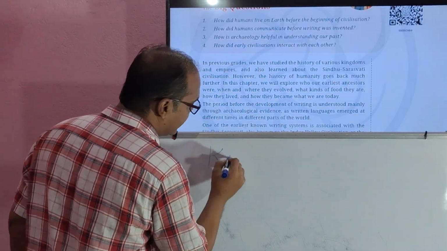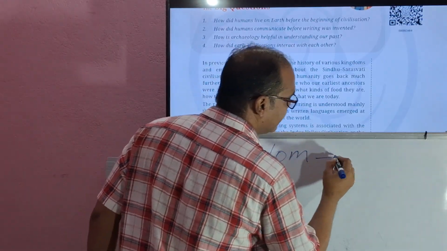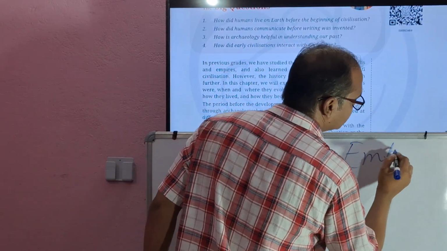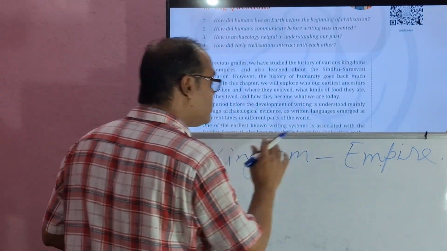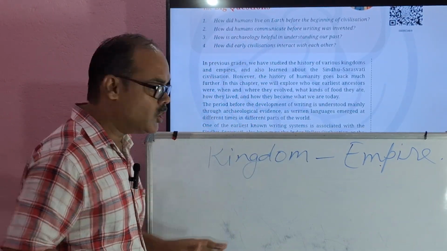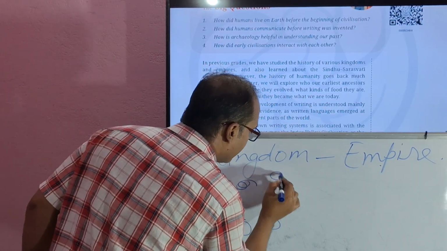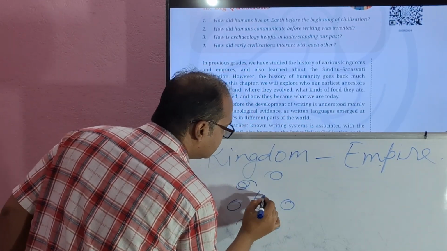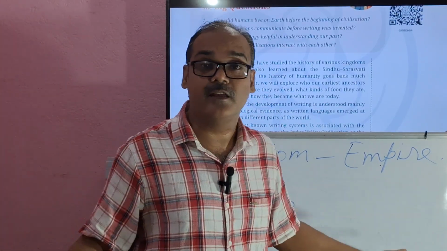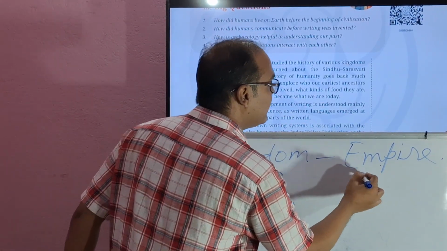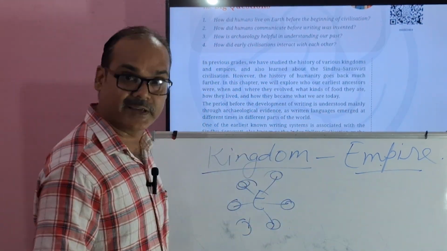An empire is much larger than a kingdom. So many smaller kingdoms are under one empire. You can say an empire is much larger than a kingdom.